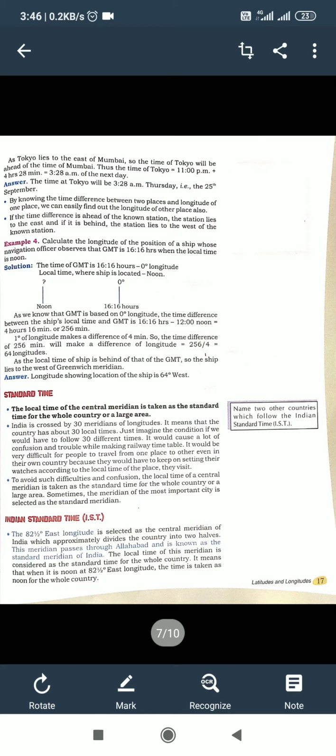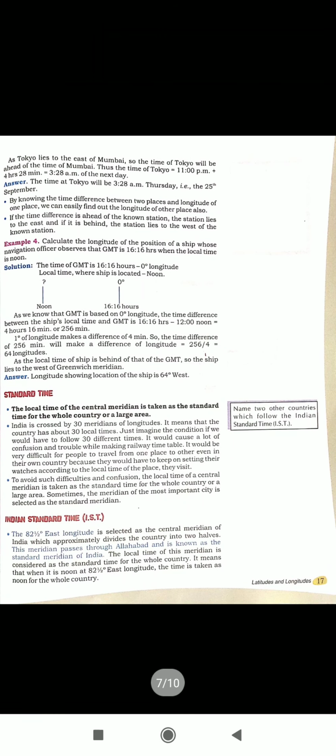Now students, I am going to give one example. With the help of that example, you can understand local time, Indian Standard Time or IST. Find out the time difference between Greenwich Meridian, 0 degree longitude, and Allahabad, 82 degree 30 minute east longitude.